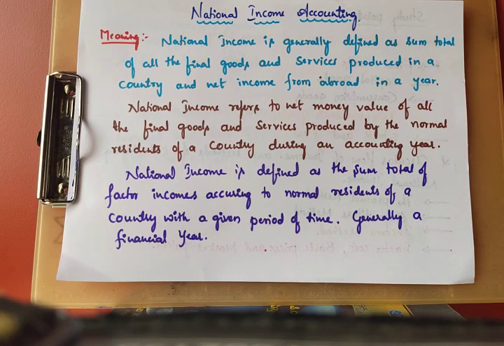National income explains the level of welfare of the people of an economy. It also explains the development stage of the country, the distribution of income, and the contribution of different sectors like the primary sector, secondary sector and tertiary sector, that is the agriculture sector, industrial sector and service sector.